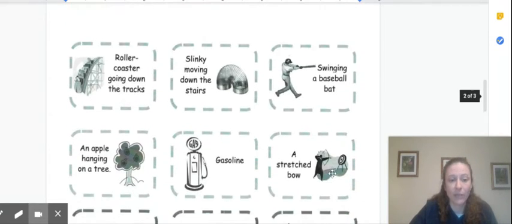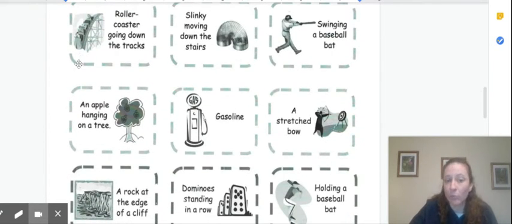And if we scroll down a little bit more, now a roller coaster going down the tracks, that means it's moving, therefore it's kinetic. Slinky moving down the stairs, kinetic. Actually swinging a baseball bat is once again kinetic. An apple hanging from the tree, it's not moving, it's just hanging there, therefore it is potential.